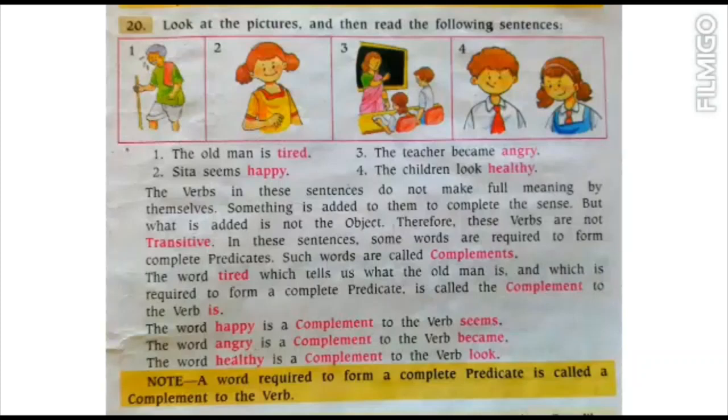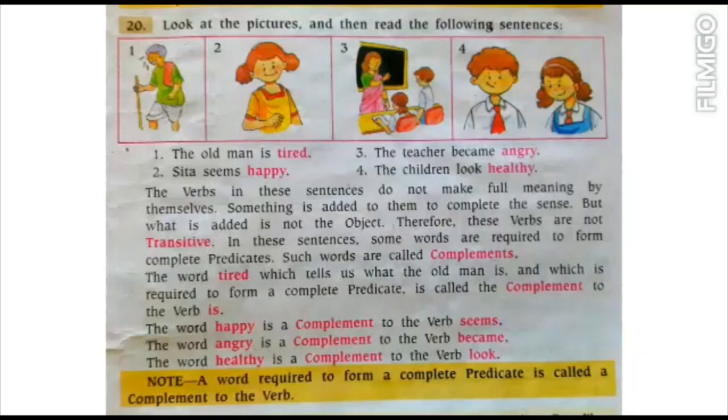In the second sentence we can see a girl is smiling. So she seems happy. Sita seems happy. Now in the third sentence, the teacher became angry. So the teacher is getting angry at the student. So we can say that the teacher is angry. So the teacher became angry. The fourth one is the children look healthy. These two children we can say they are healthy. So the children look healthy.